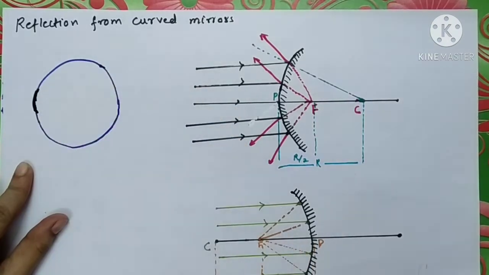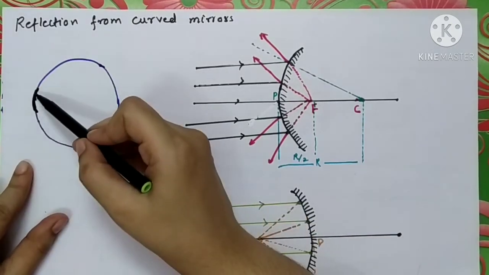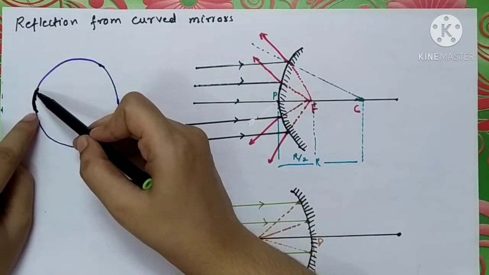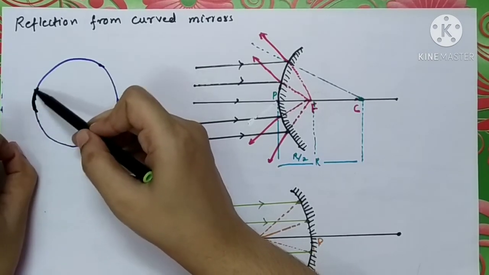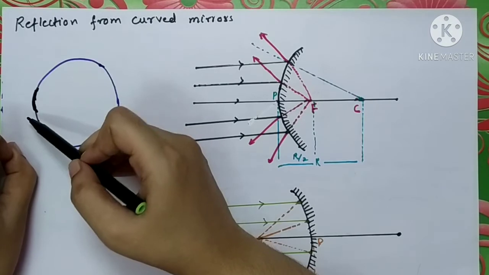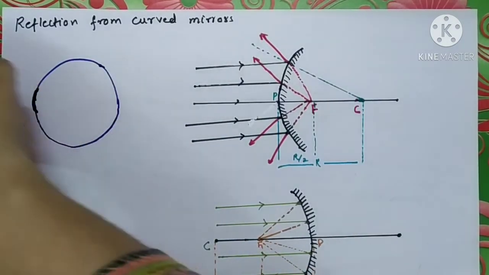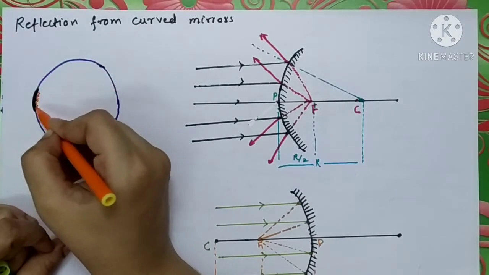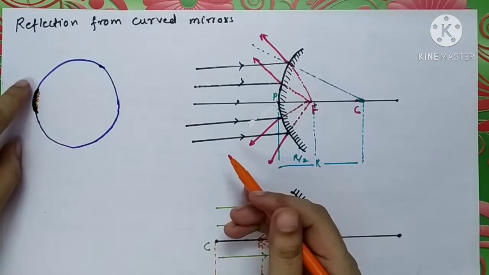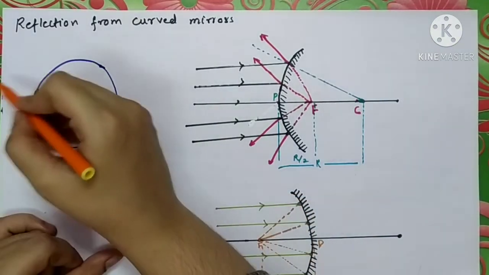You can say this is a curve that we are obtaining in the sphere. If this curved part is polished from outside to get the reflecting surface, and the inside remains as it is, then it will become a convex mirror.